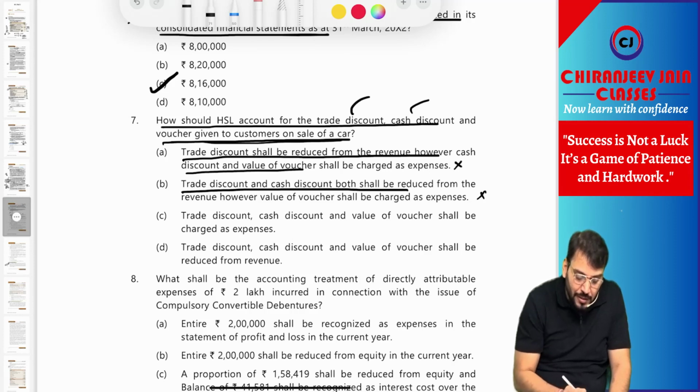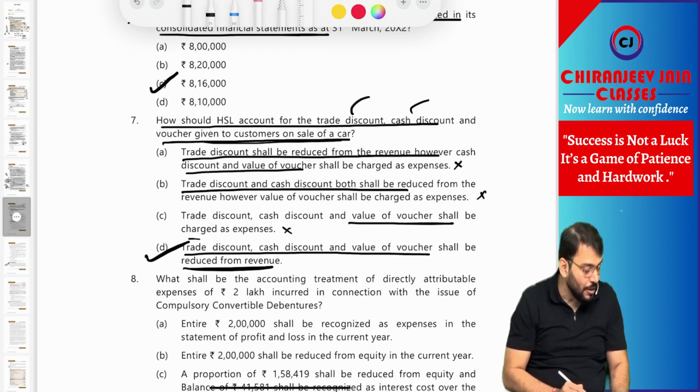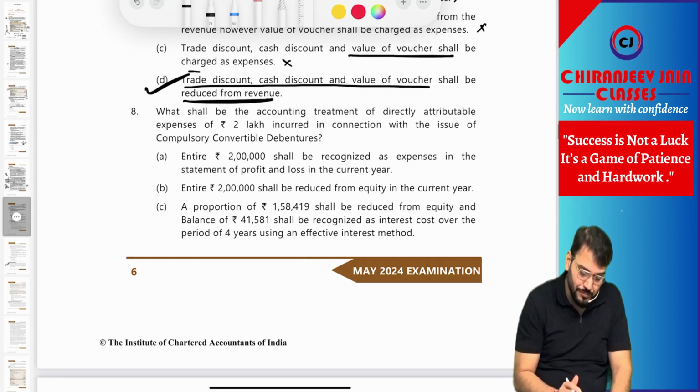This is also not correct. Trade discount, cash discount and value of voucher shall be charged as expense. This is also not correct. Trade discount, cash discount and value of voucher shall be reduced from revenue. This is correct. Option number D is correct. Okay, sir. The reason you can read.